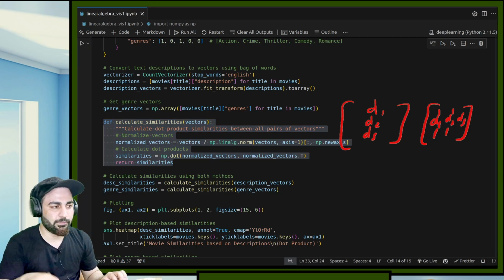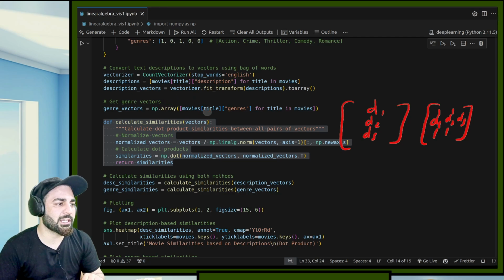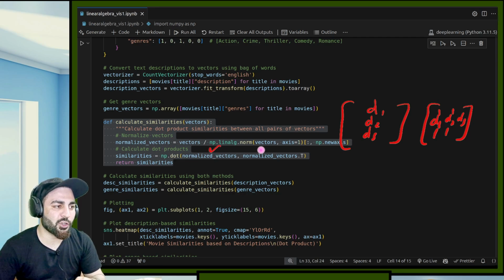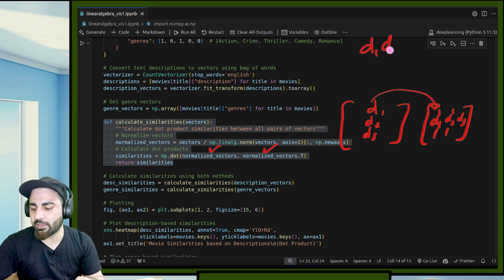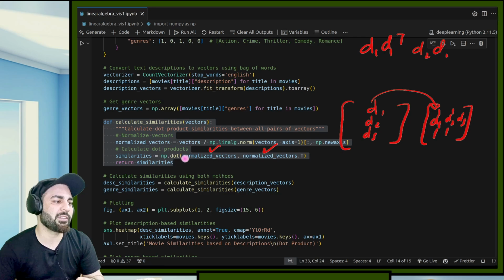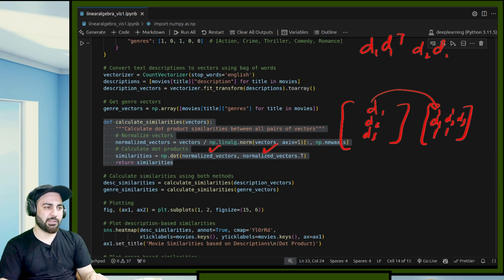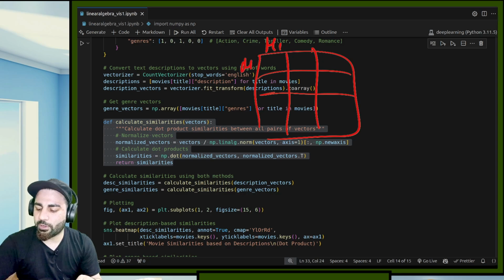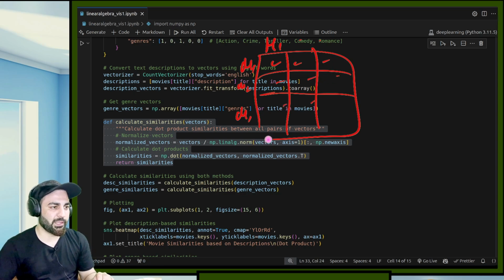If you see, I'm getting the whole matrix, calling it vectors and normalizing it. How to normalize it? Take all the vectors, and this is just to get them in a certain range. If you see this dot product, I'm saying normalized vectors, comma, normalized dot transpose. This takes the whole matrix, transposes it and performs the dot product accordingly. It takes D1 transpose, then computes D2 transpose. That's what it is doing in this dot product, and that's why it's giving these similarities. It will give me a matrix like this, M1, M2, M3, and similarly all of these will be dot products.